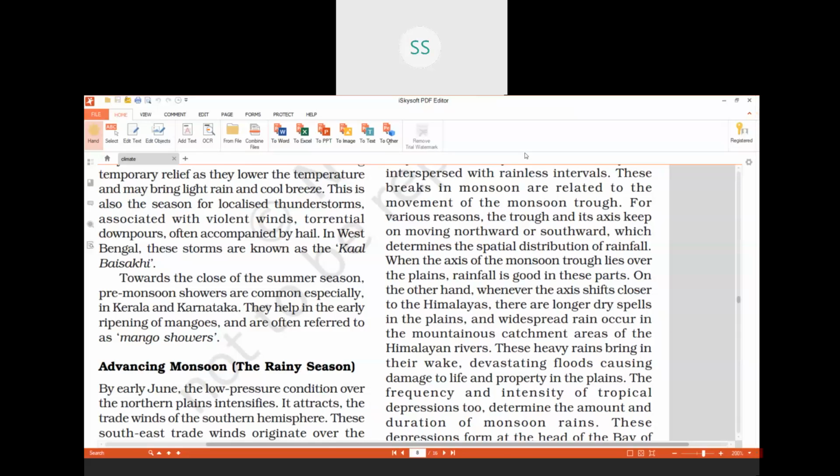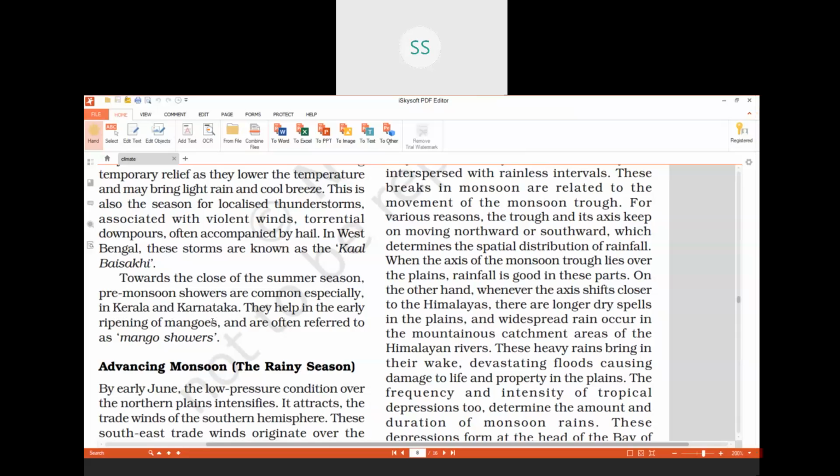Rainfall before actual monsoon has started, because when the summer is at a very high peak in the months of May and June, the winds are attracted from the sea to land, and that brings some amount of rainfall, which is called pre-monsoon, and it starts in the states of Kerala and Karnataka, because the winds are blowing from sea to land. So from the Arabian Sea, it reaches Kerala and Karnataka. So that's why pre-monsoon showers are reached.